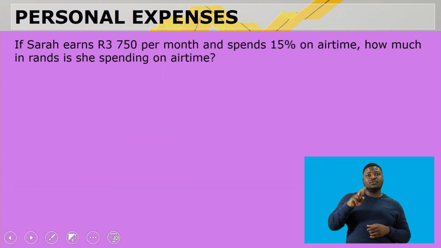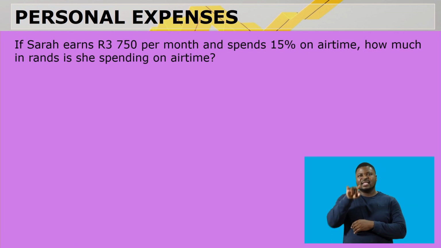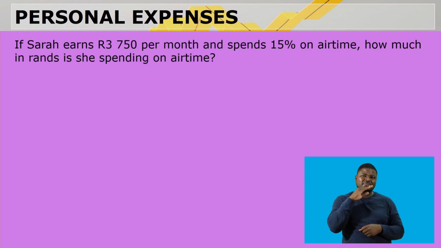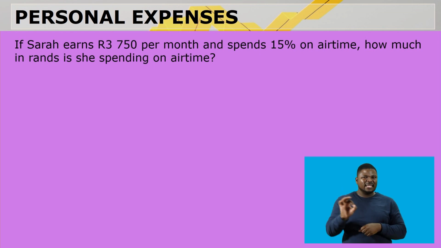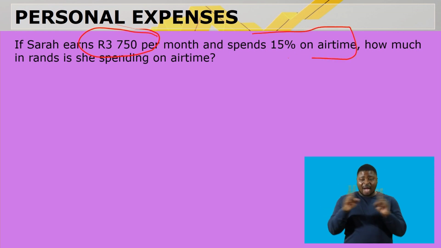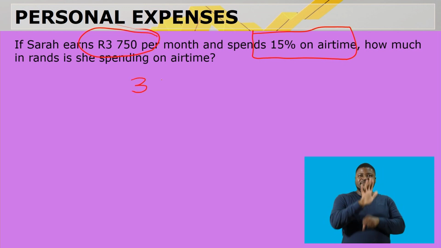If Sarah earns 3,750 Rand per month and spends 15% on airtime, how much in rands is she spending on airtime? So she is earning 3,750 Rand per month and she spends 15%. So I'm going to calculate 15% of the 3,750.